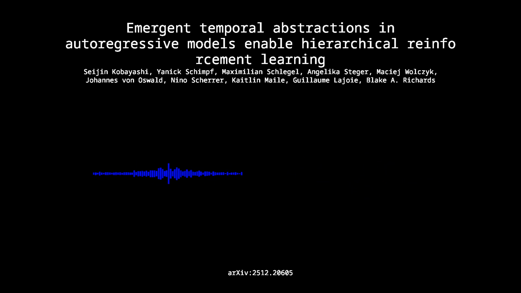Exactly. The root of the problem is this granularity mismatch. If you're acting at the level of individual motor commands or single output tokens, you just can't learn reusable subroutines. Which is the entire point of hierarchical RL. Precisely. The paper's central hypothesis is that the model implicitly learns these necessary temporal abstractions during its initial self-supervised pre-training. So just from next token prediction. Just from next token prediction.